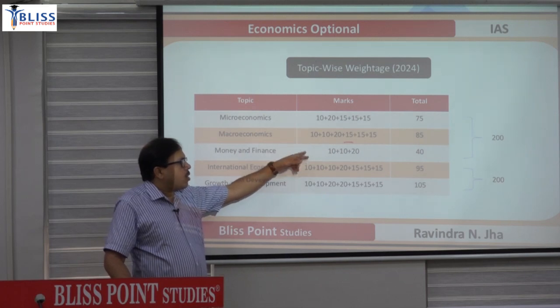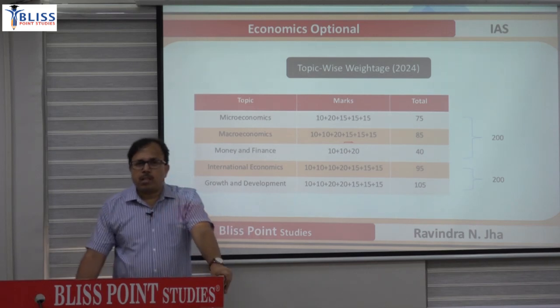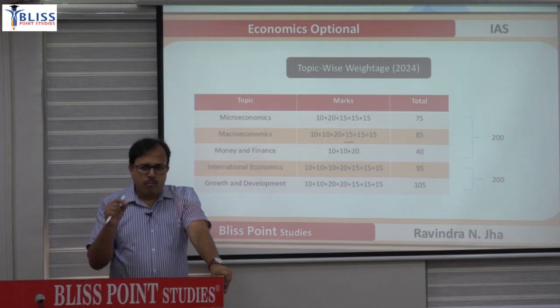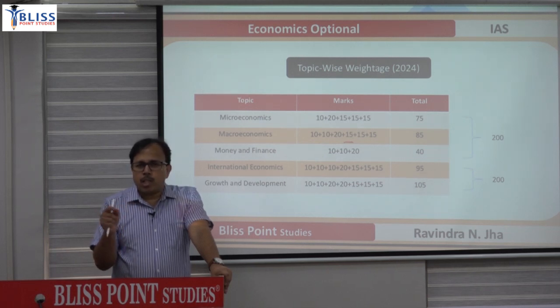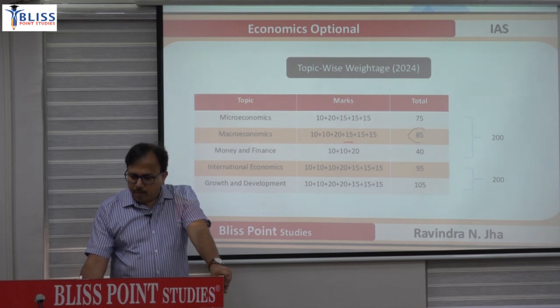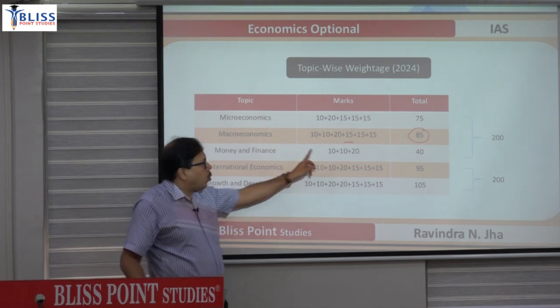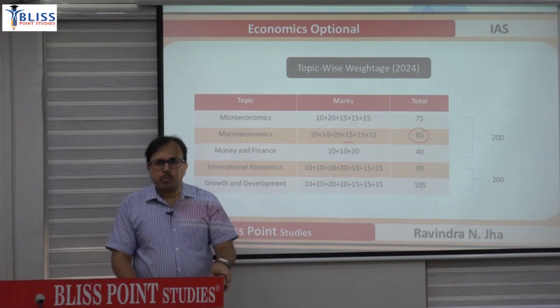I think 2 or 3 questions came from the classical section and the remainder from the Keynesian part. But significantly, from IS-LM only the numerical part was asked. Classical concepts, loanable fund theory, interest, Fisher and cash balance equation again came in macro. So the weightage of the macro section was 85, and from money, banking and finance they asked 3 questions, but 2 questions were in the compulsory section, and both were new.